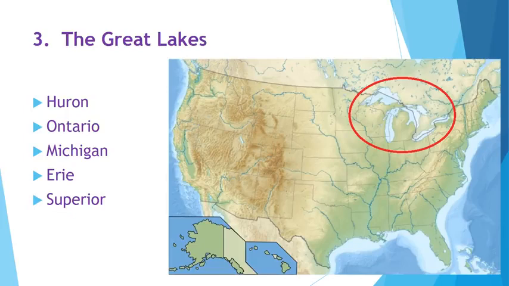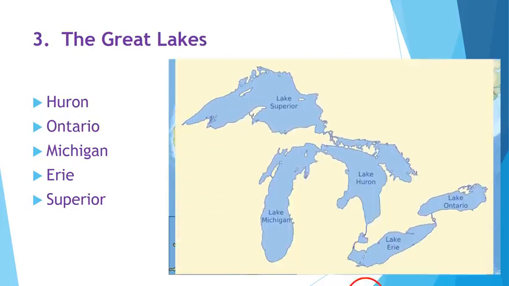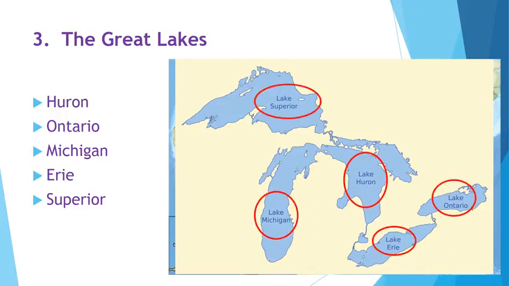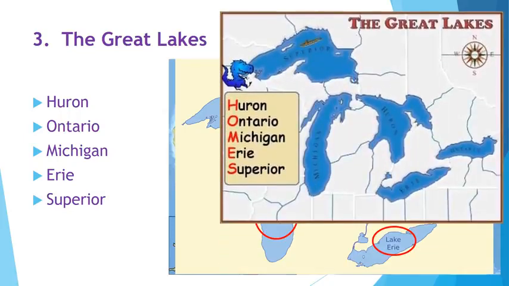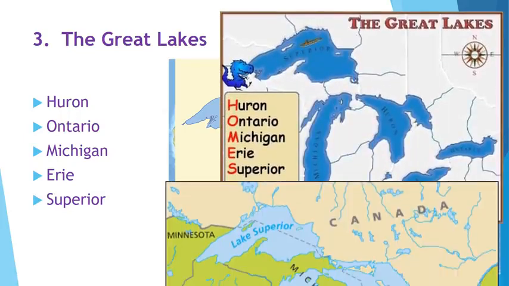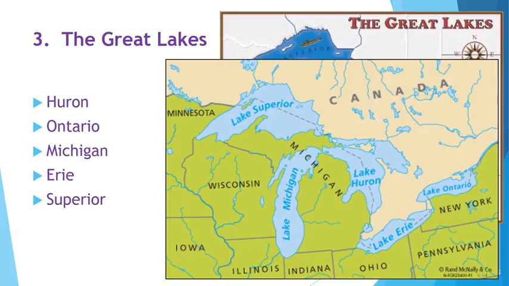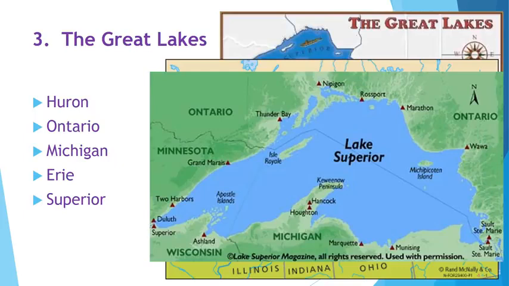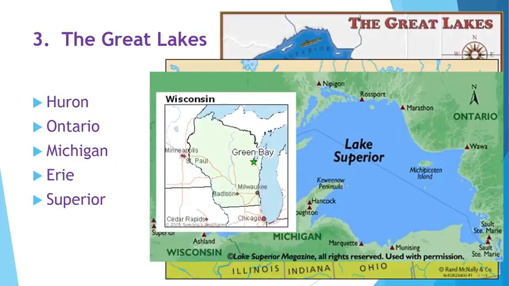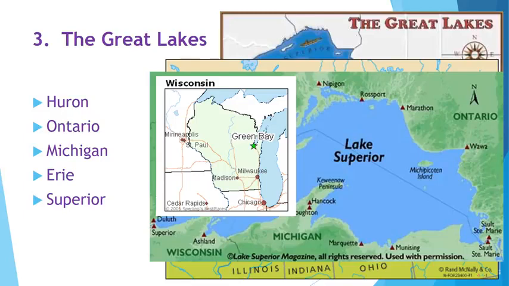Many inland port cities were established along the shores of the 5 Great Lakes: Huron, Ontario, Michigan, Erie, and Superior. The first letter of each of their names spells out the acronym HOMES. The Great Lakes border the United States to the south and Canada to the north. The largest is Lake Superior, which is surrounded by the states of Minnesota, Wisconsin, and Michigan. Lake Superior is one of the largest freshwater lakes in the world.